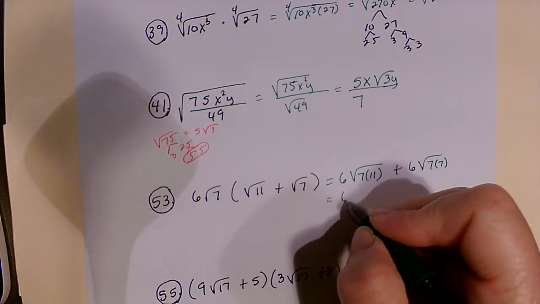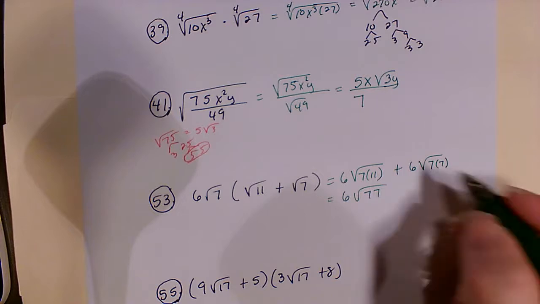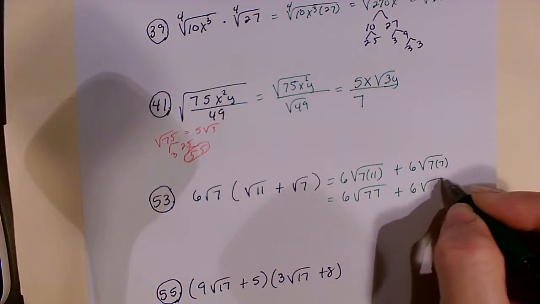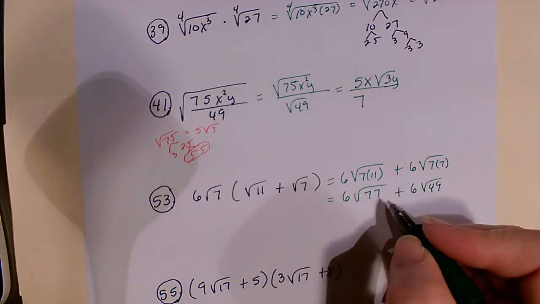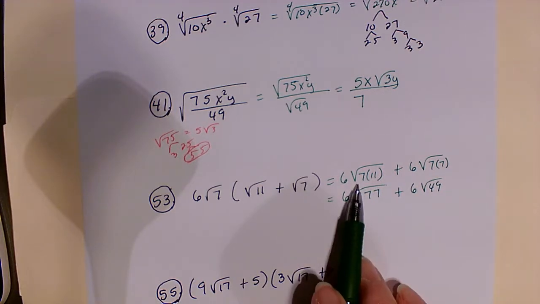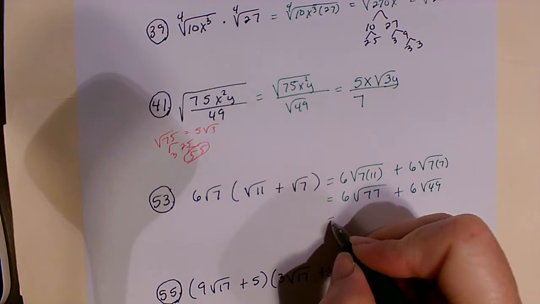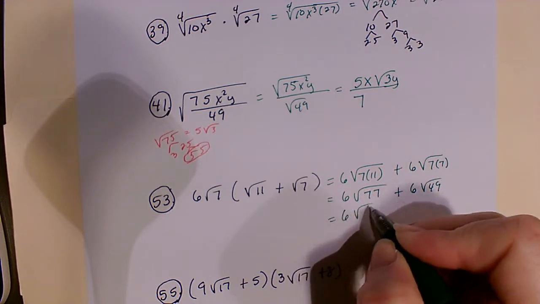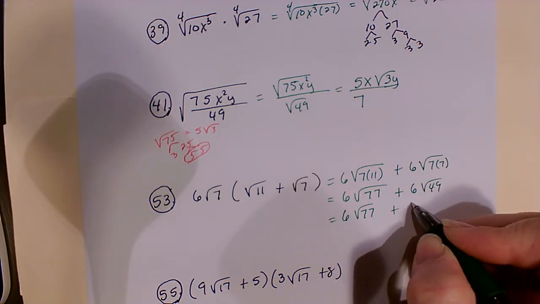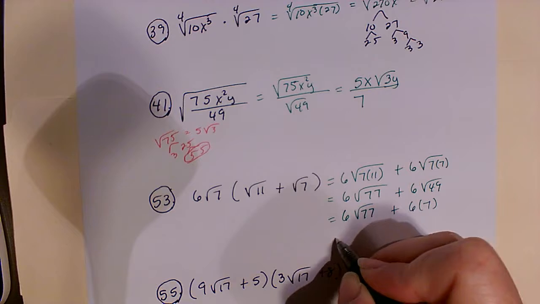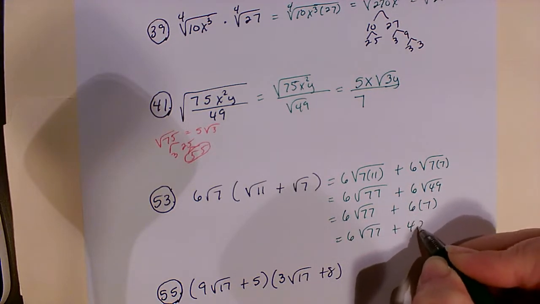So this will get me 6 square root of 77, because that's what 7 times 11 is, plus 6 times the square root of 49. Well, 77 is 7 times 11, and those are both prime, so they're not going to break down any further. So that's going to stay 6 times the square root of 77. The square root of 49 is 7, so this will get me 6 times 7. So it'll get me 6 square root of 77 plus 42.